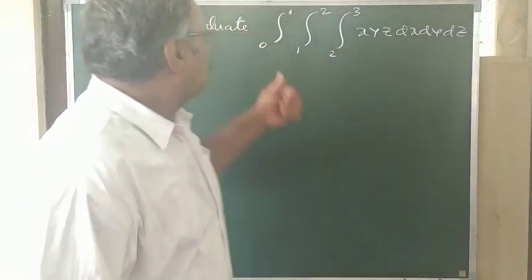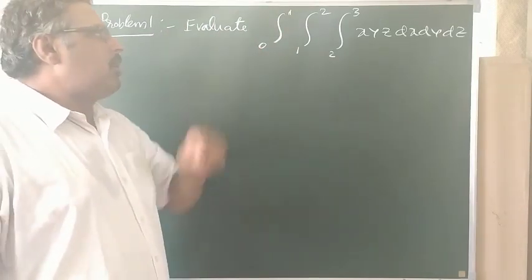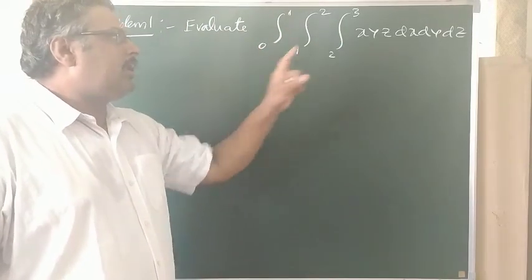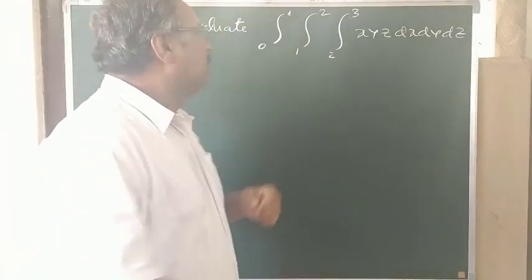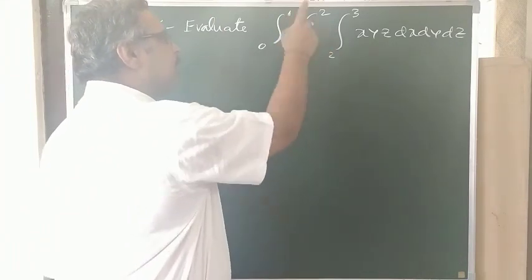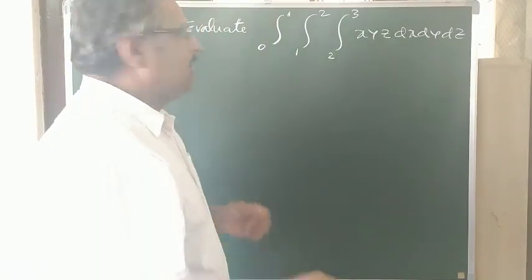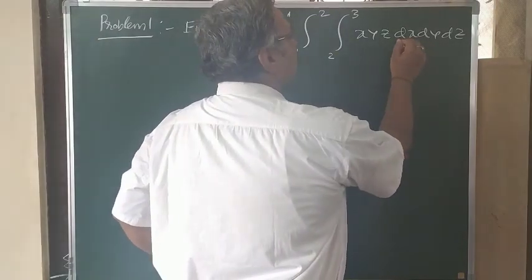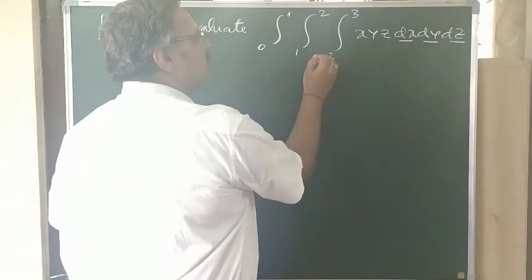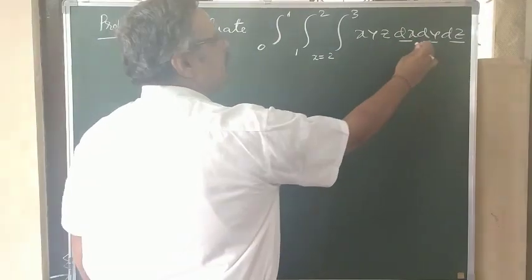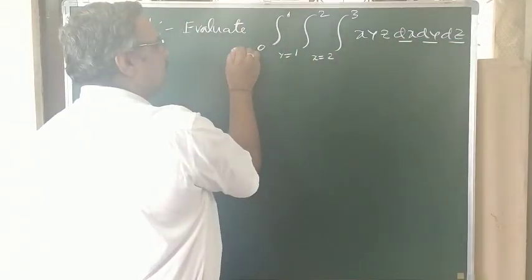First problem: evaluate the integral from 0 to 1, integral from 1 to 2, integral from 2 to 3 of x y z dx dy dz. If you observe this problem, all are constant limits, 0 to 1, 1 to 2, 2 to 3. Now take the variables in the order dx, dy, dz. This is x, so this is the x limit, the second is the y limit, and the third is the z limit.